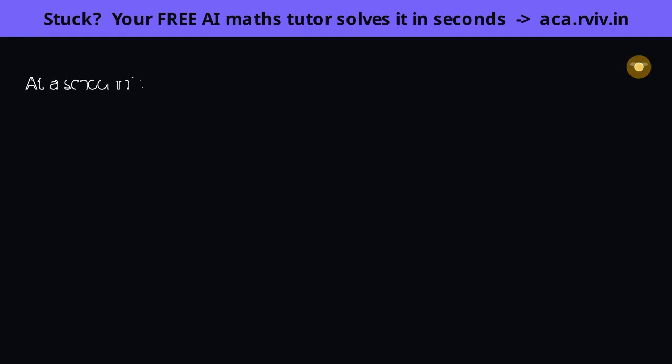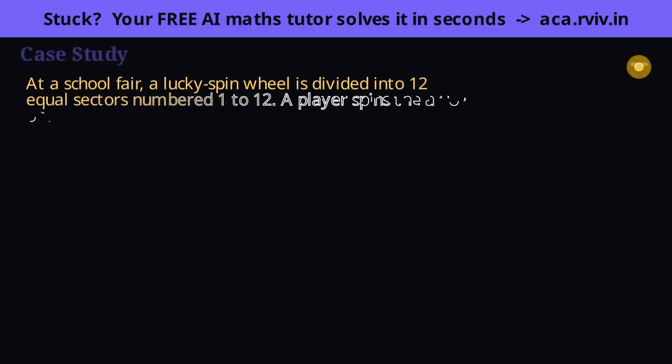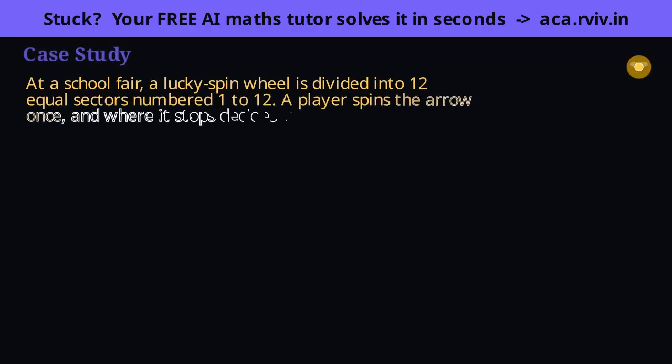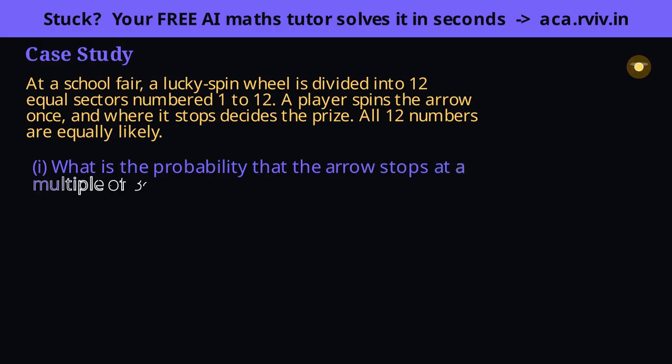A fairground spinner with 12 equal sectors. The word equal is what matters. Equal sectors mean every number is equally likely, which is exactly the condition our formula needs, so each part is just favorable outcomes over 12. List the multiples of 3 up to 12 rather than trusting memory. Write them out and count. The multiples of 3 up to 12 are 3, 6, 9 and 12, 4 of them. 4 favorable over 12 reduces, dividing both by 4, to 1/3.